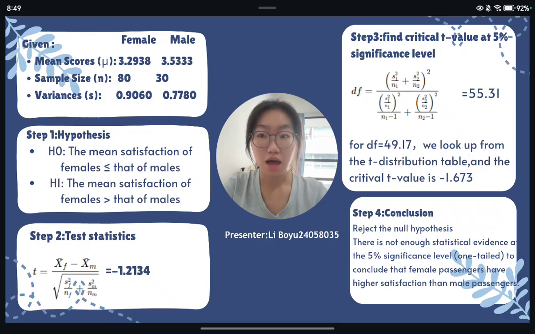This means that under the one-tailed test at the 5% significance level, the existing data does not provide sufficient evidence to support the conclusion that the satisfaction of female passengers is higher than that of male passengers.